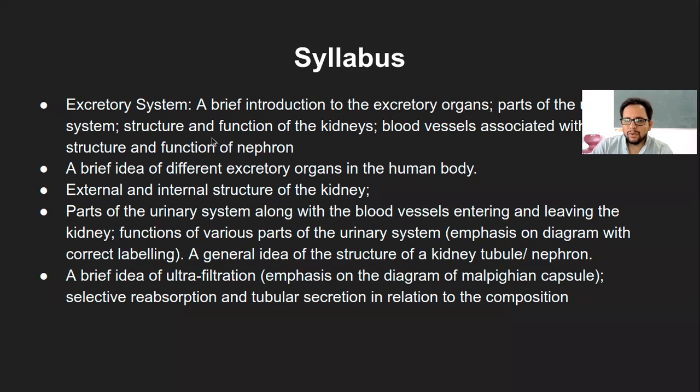Then parts of the urinary system, which is the major part of this chapter. Structure and function of kidneys, and all of these will ultimately come. The mechanism of excretion, like what exactly happens in terms of process with the nephron structure, and what are those terms that are being used. That is the whole part of this chapter.